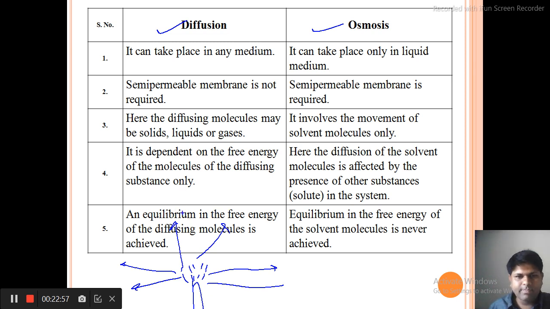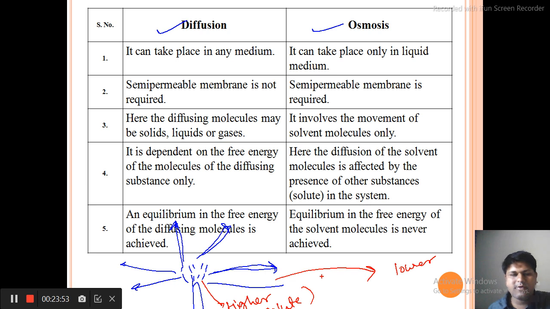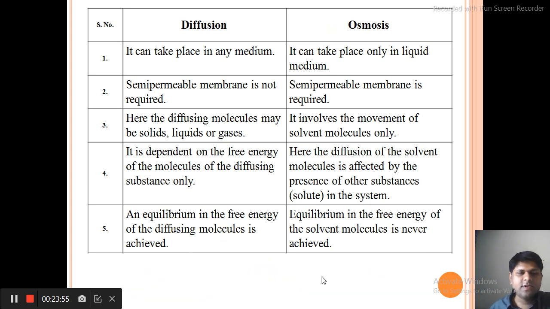Try to understand very carefully: here the concentration of solute is higher, and far away in the room the concentration is lower. So the movement of solute particles from higher concentration to lower concentration without any membrane is called diffusion.